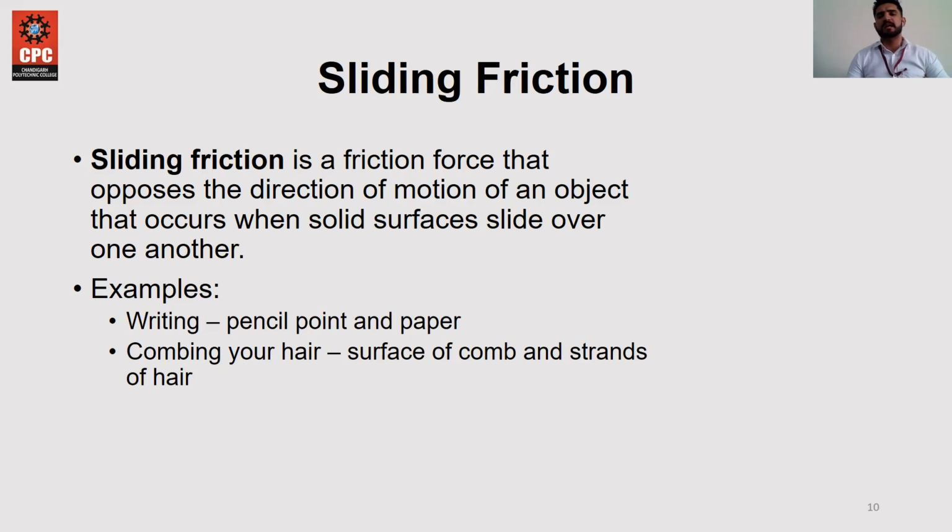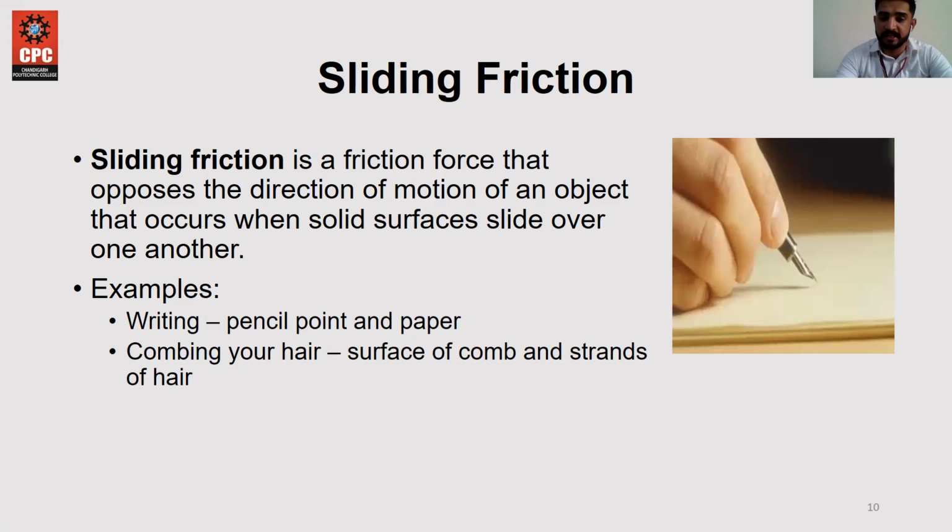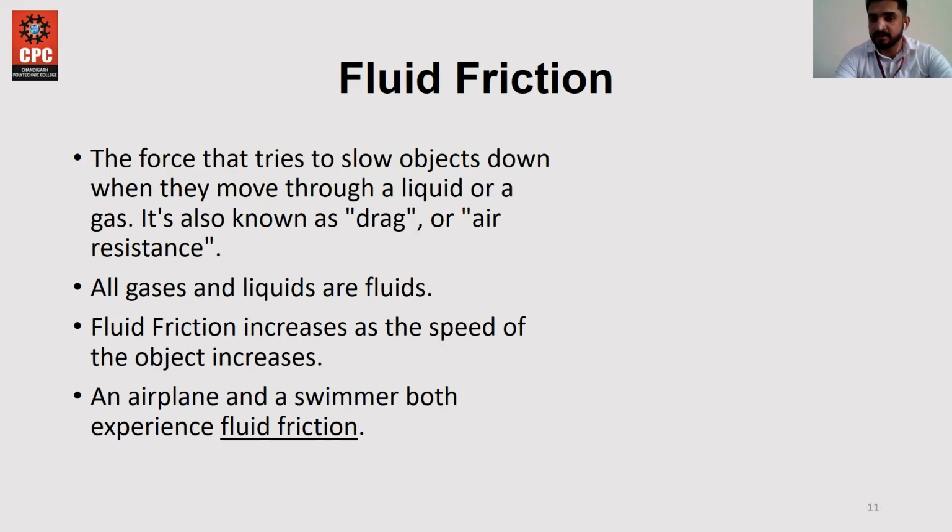So you can easily understand by these simple examples, these daily life examples. So this is the basic. That's why I just explained these basic examples. You can see in this picture sliding of a pen from one side to another side due to the riding. That is sliding friction.